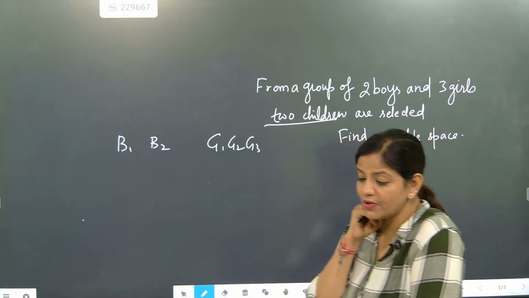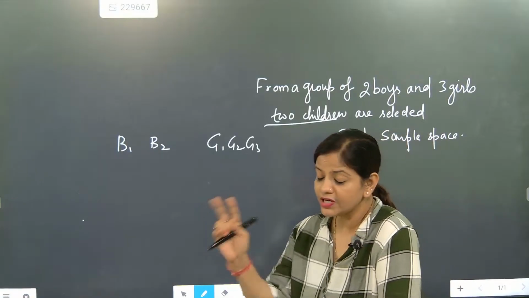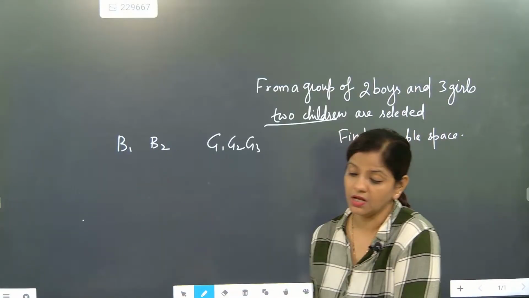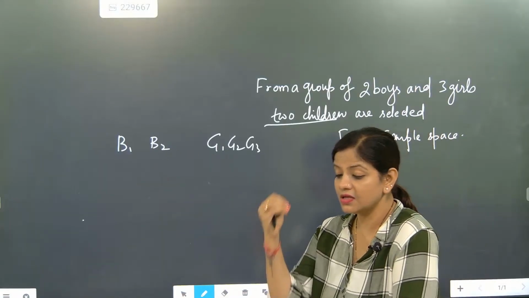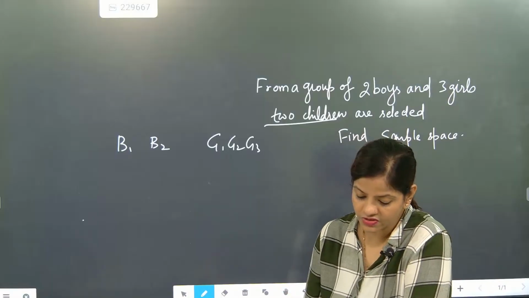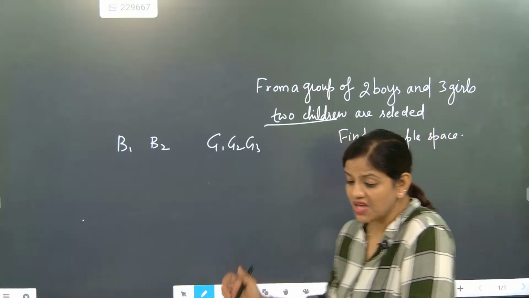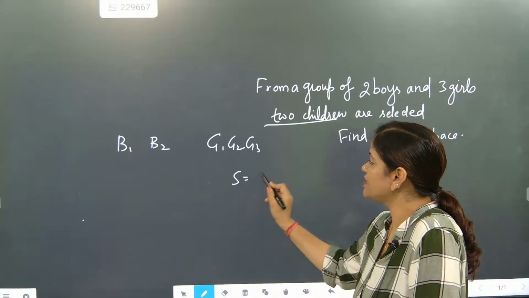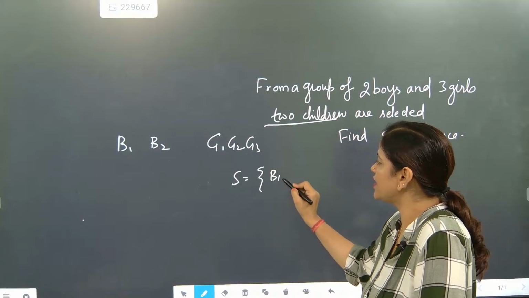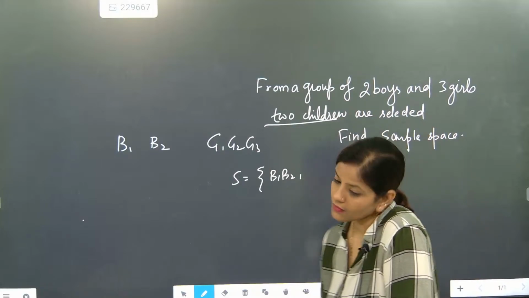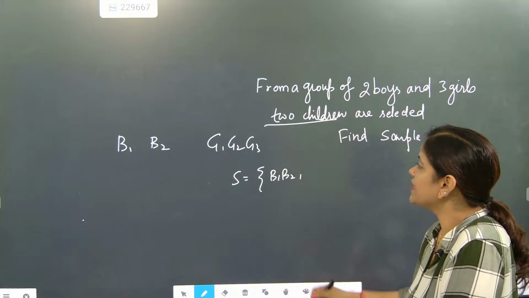Children, I think you people are missing one very important thing. They did not say one boy, one girl. They did not ever say it like that. So first, maybe in the sample space, two boys can be selected together. Understood? Two boys can be selected together.